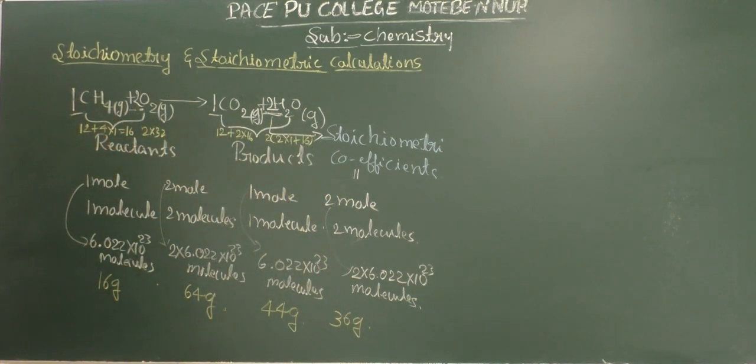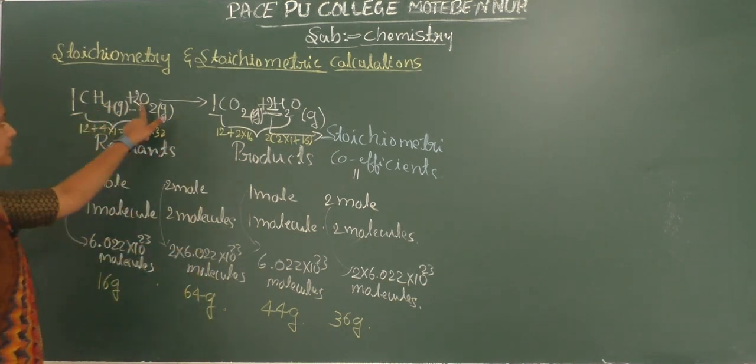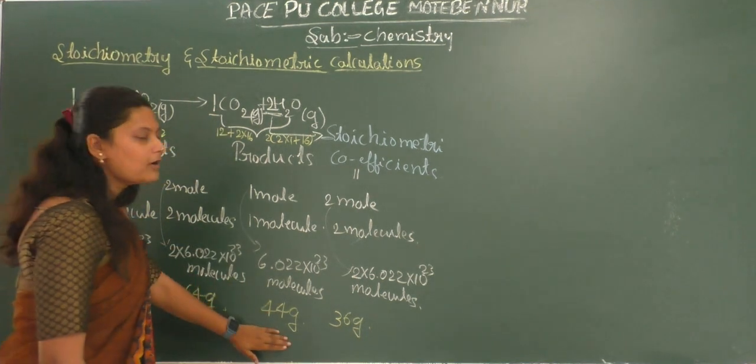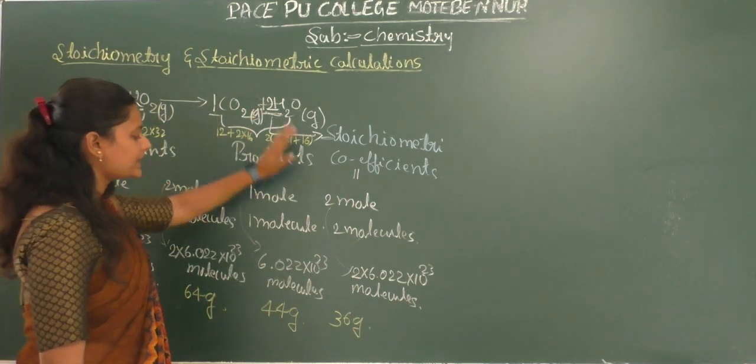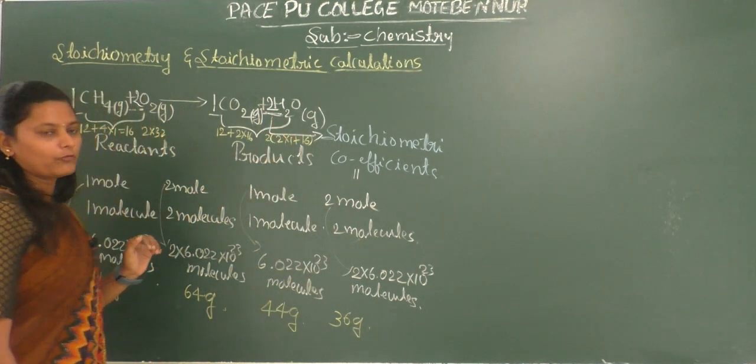Okay, it means when we burn 16 grams of methane in presence of 64 grams of oxygen, it is going to form 44 grams of carbon dioxide and 36 grams of water.